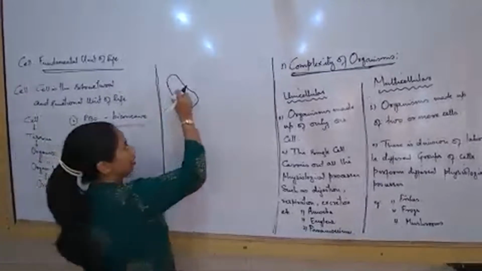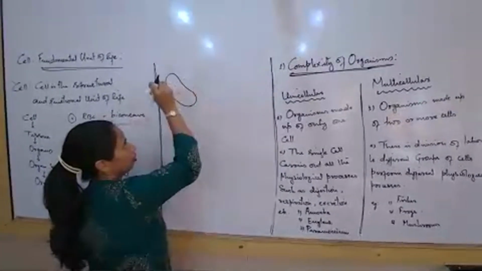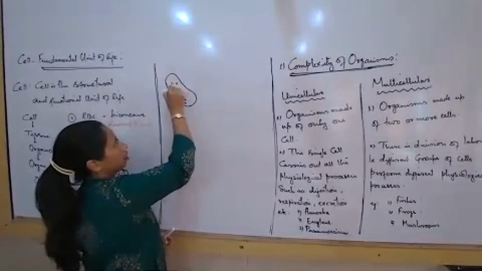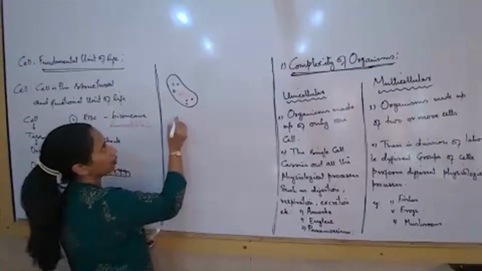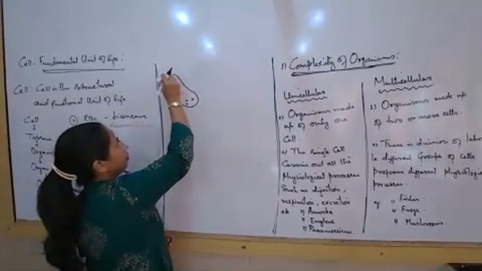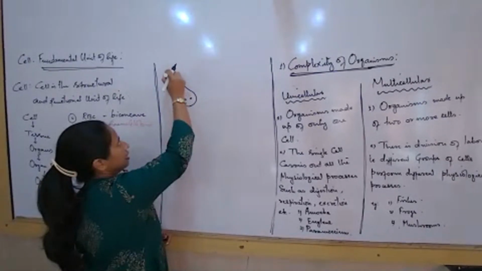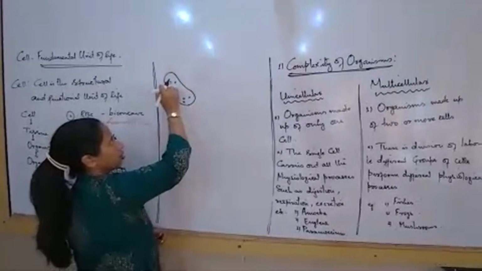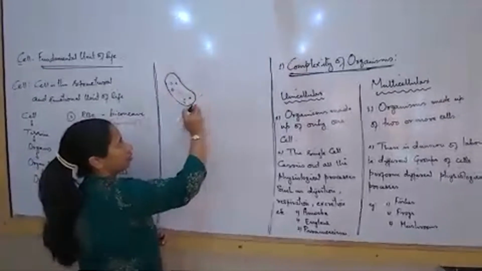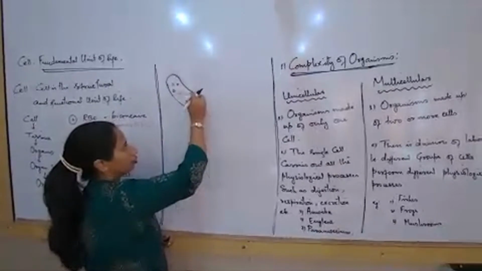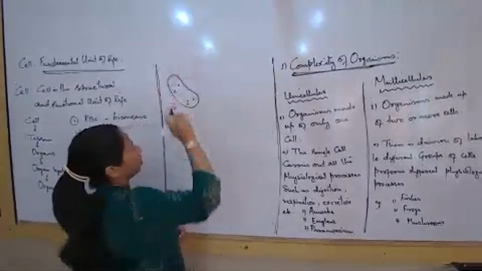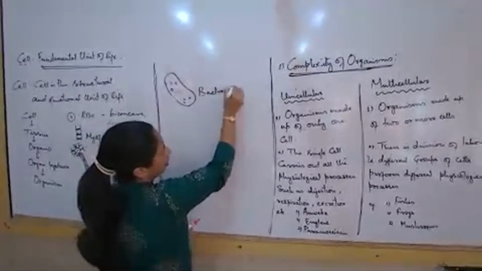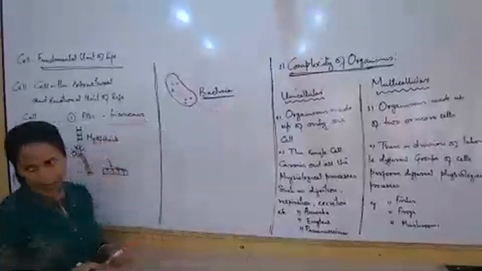Now we try to understand, say suppose, this is an organism that I am drawing. This is an organism that we are coming across, a simple organism covered something like this. These diagrams are not important for you for drawing in the exam, but just for understanding I'm drawing here. So what is this organism I'm talking about? I am drawing the structure of a bacteria here.